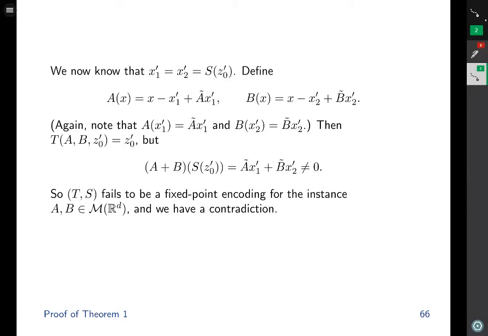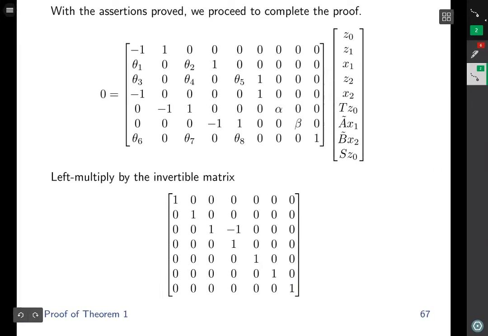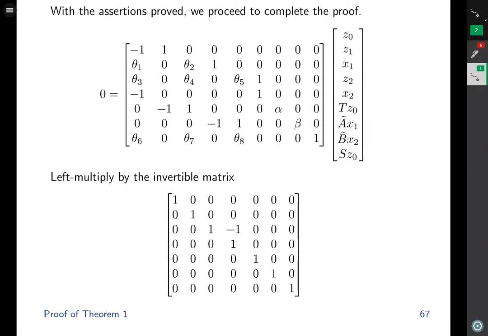Therefore, T comma S fails to be a fixed point encoding for these maximal monotone operators A and B, and we have a contradiction. This contradiction forces us to conclude that the linear system of equalities 1 does imply the linear equality A tilde x1 plus B tilde x2 equals 0. With these assertions proved, we proceed to complete the proof.